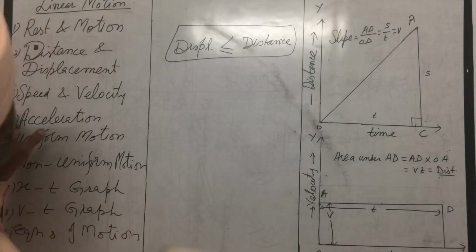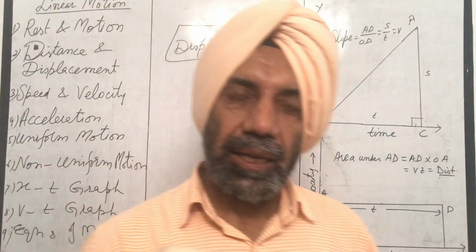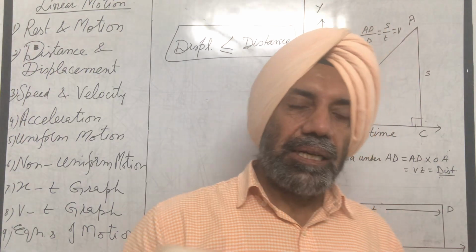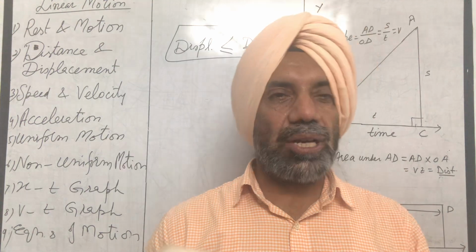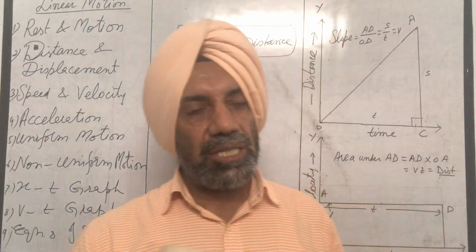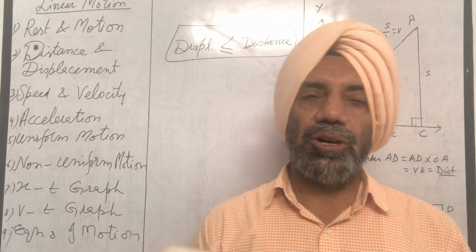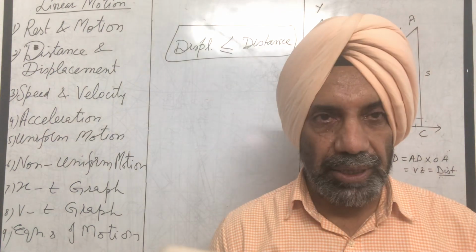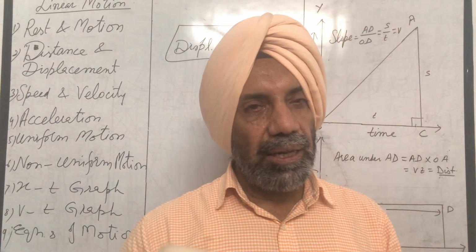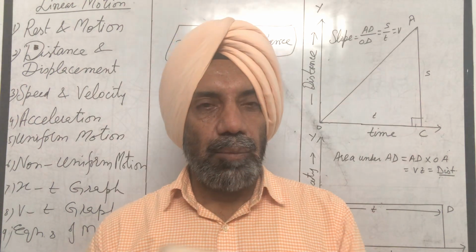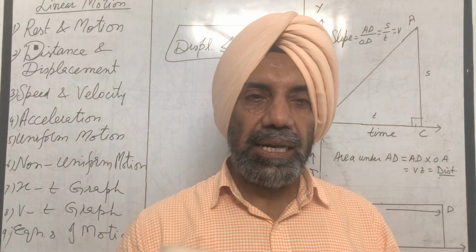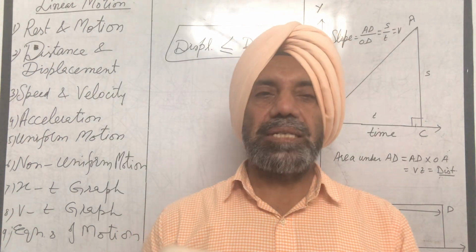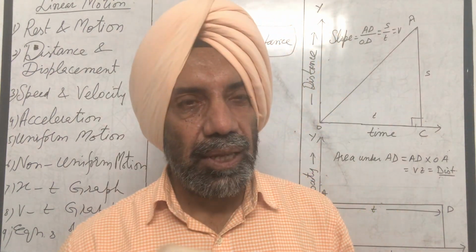Then we come to speed and velocity. Now speed is known as rate of change of distance covered by the body, whereas velocity is defined as rate of change of displacement covered by the body. Speed is a scalar quantity, velocity is a vector quantity. Both speed and velocity are measured in centimeter per second in CGS system, meter per second in SI system.